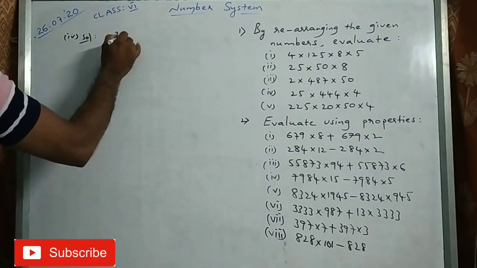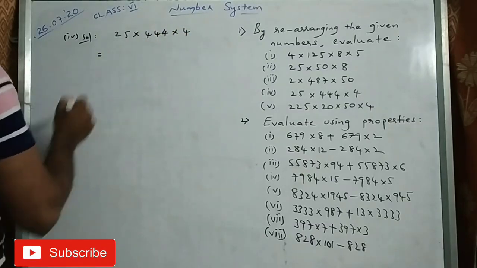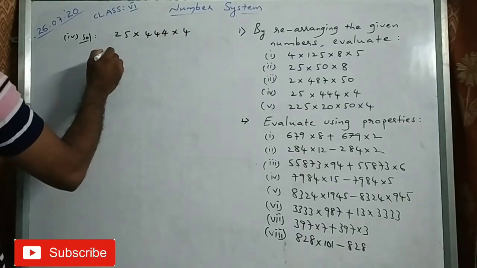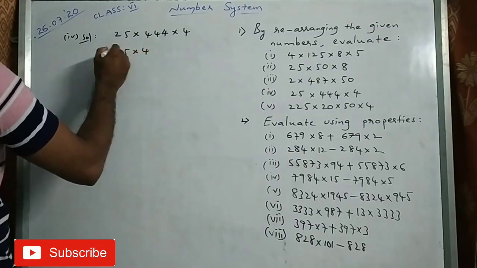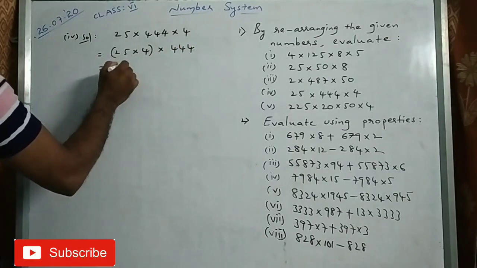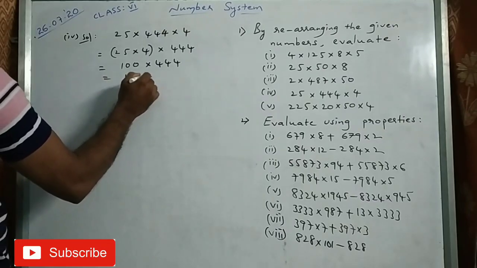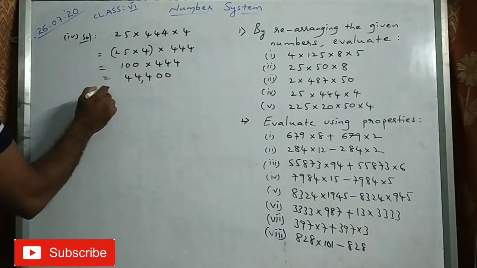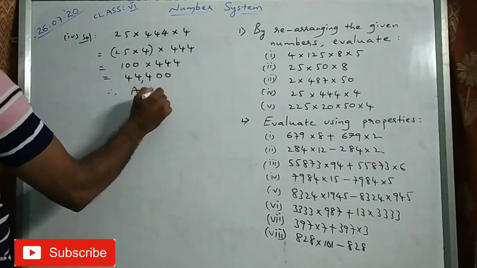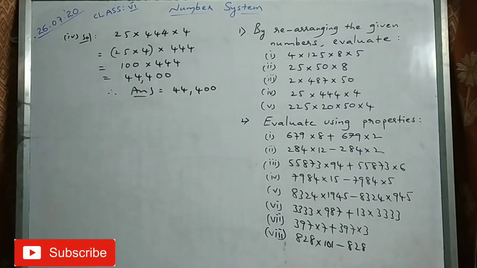See the fourth question. 25 into 444 into 4. So how do you arrange 25 into 4 together into 444 together? 25 4s are 100, 444 as it is. So 444 as it is, 0 0. Simple calculation. Is it clear? So 44,400. Okay. That is the way you have to calculate.